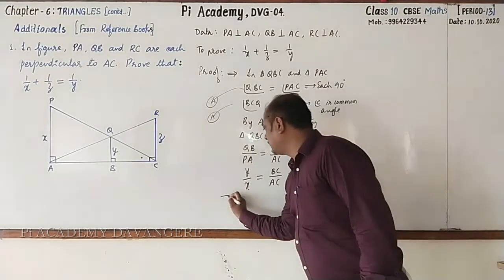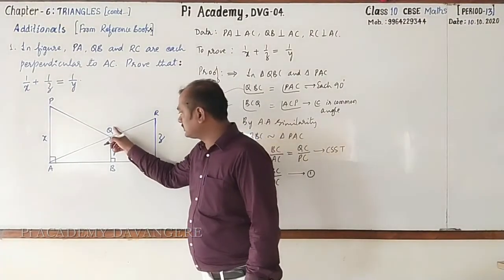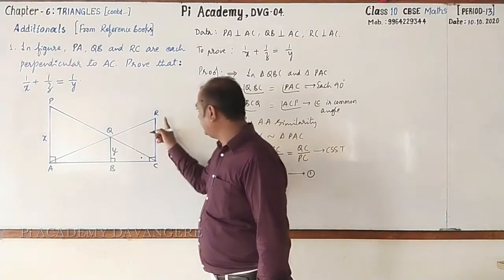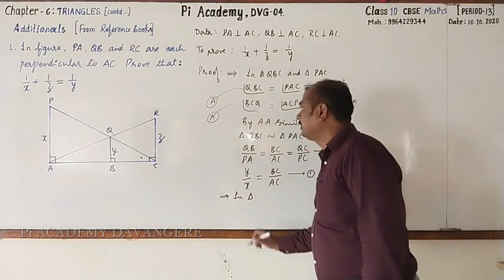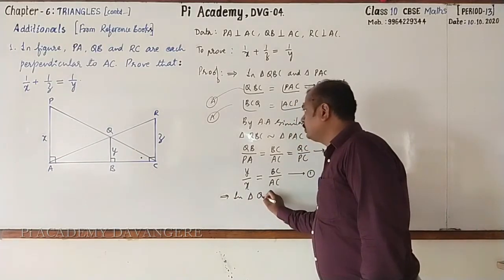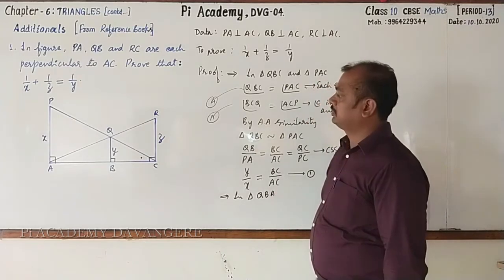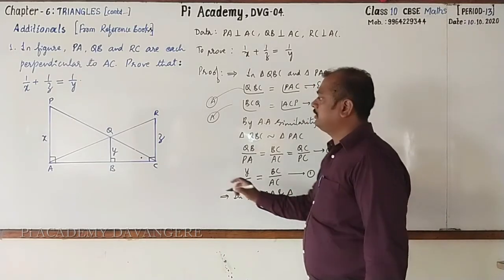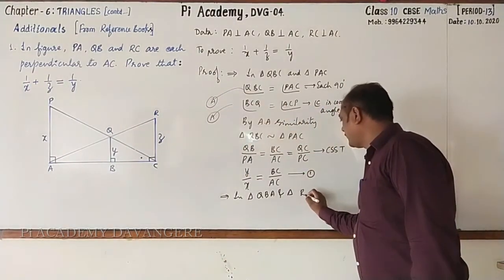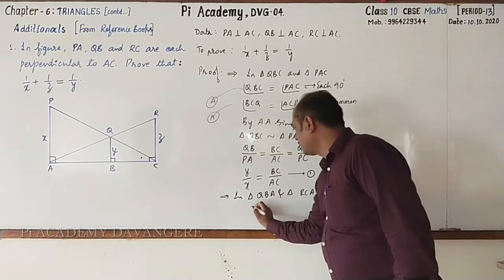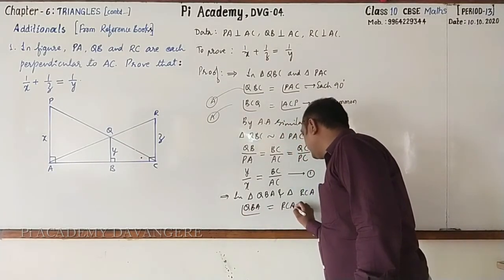Next, similarly, let us take two more pairs of triangles, that is QBA and RCA. In triangle QBA and triangle RCA, angle QBA is 90 degrees, and RCA as well.